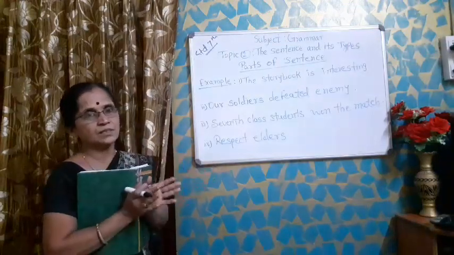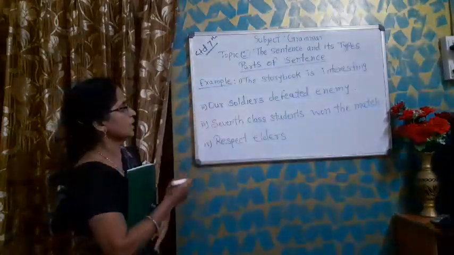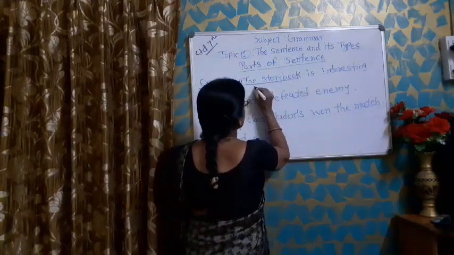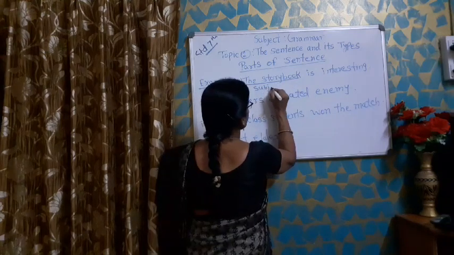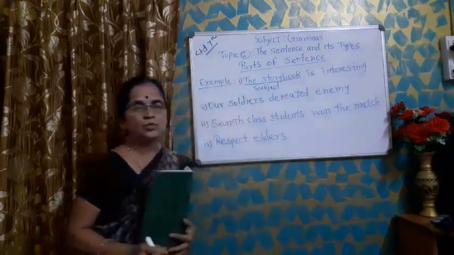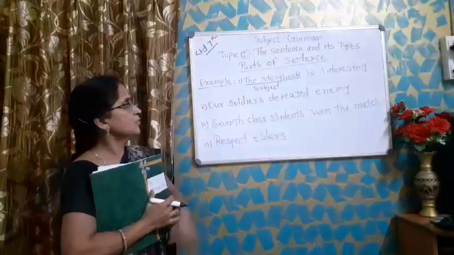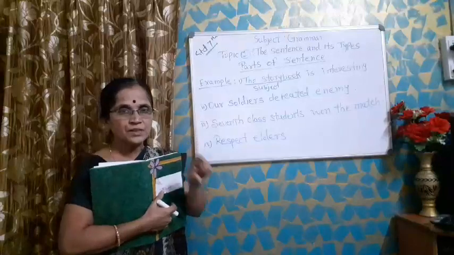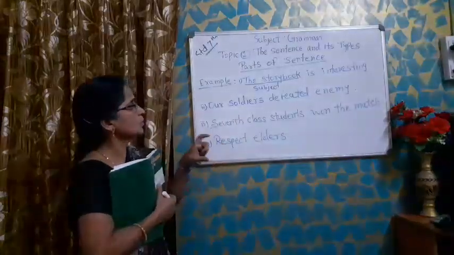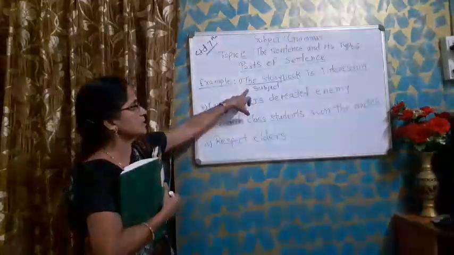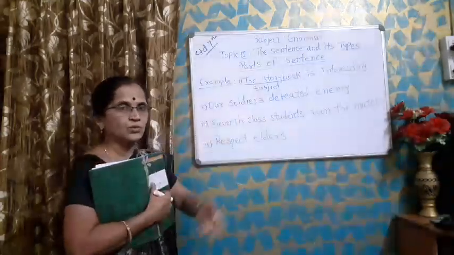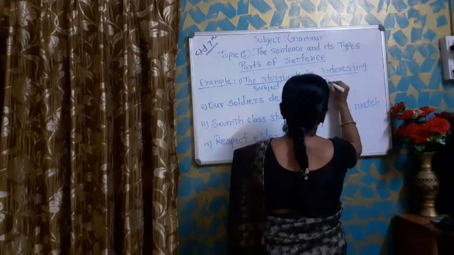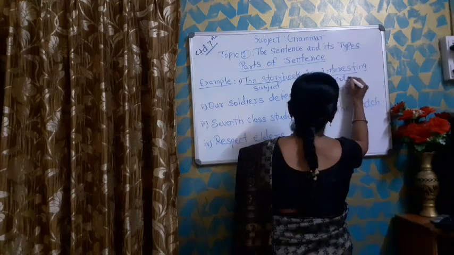Every sentence has a subject, and the storybook is the subject, and about the subject we want to say something, we want to explain something. The first part of each sentence, about what thing, about which person, about whom we want to say, that part is called the subject, and what we are going to say about it, that part is called the predicate.